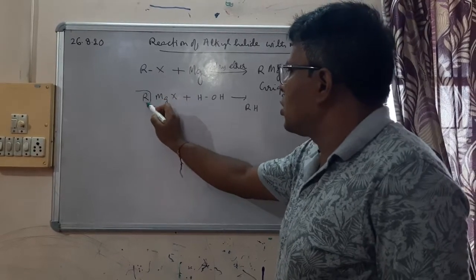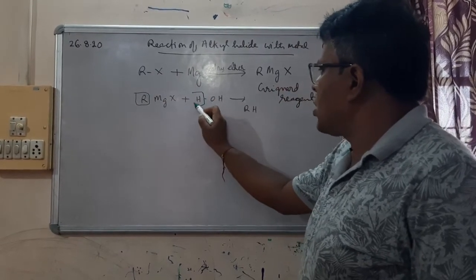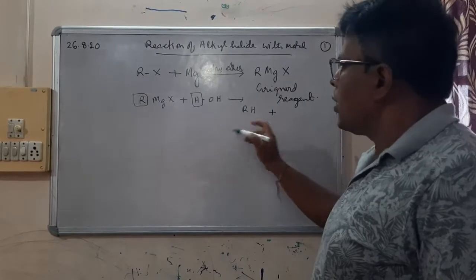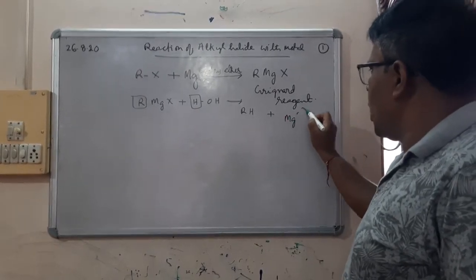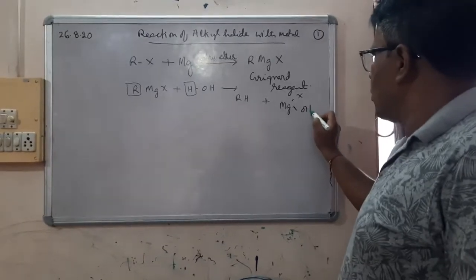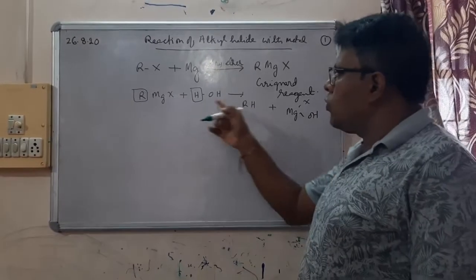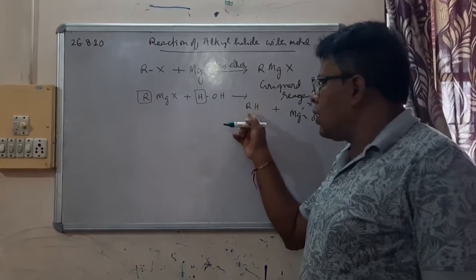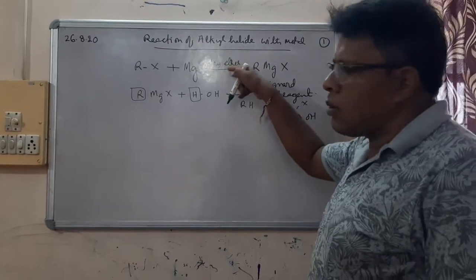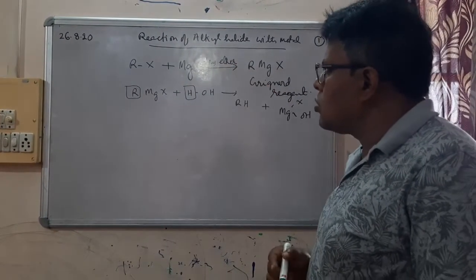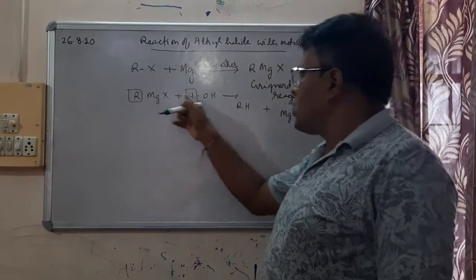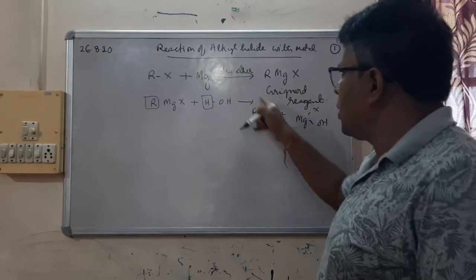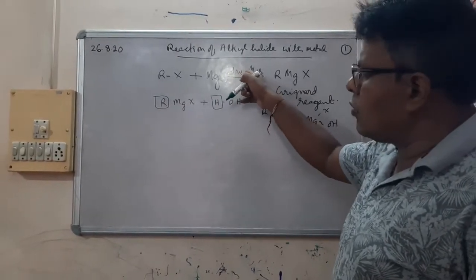This part will unite with this part, and there will be a side product, MgXOH. So we will get alkane if there is some amount of water in dry ether. So to prevent this reaction, it has to be dry ether, free from moisture.